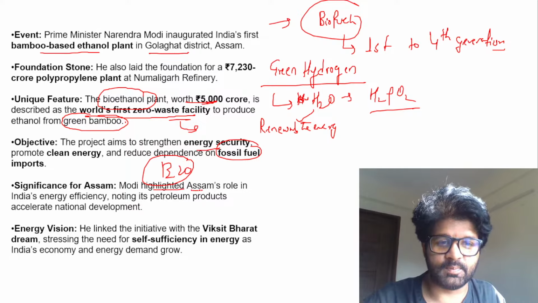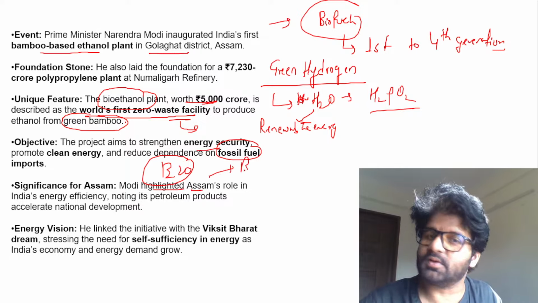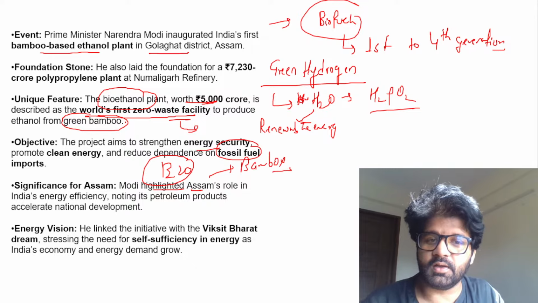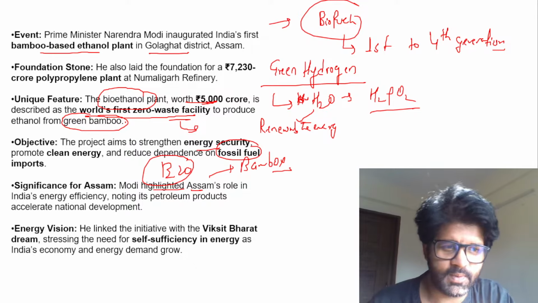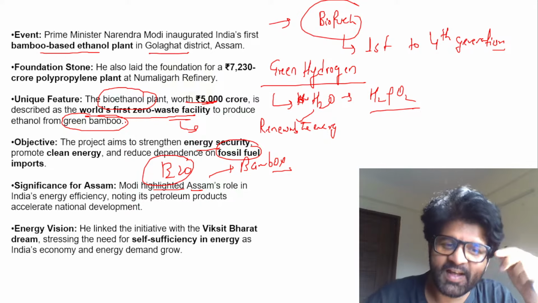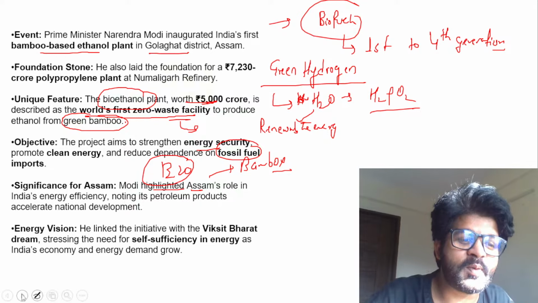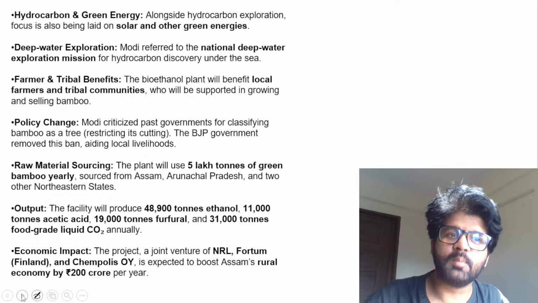So significance for Assam. Assam is good in bamboo production. This is not a joke. They are seriously very good in bamboo production. One of the largest producers of bamboo in the world. So, okay, let's focus. So it will promote self-sufficiency, more ethanol, more blending.